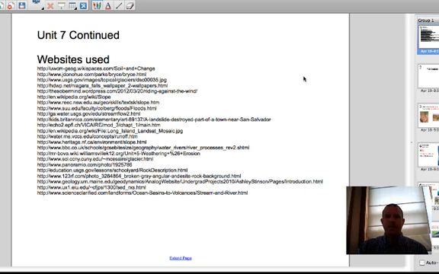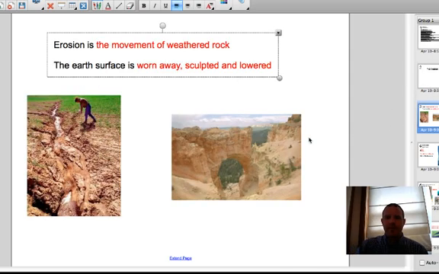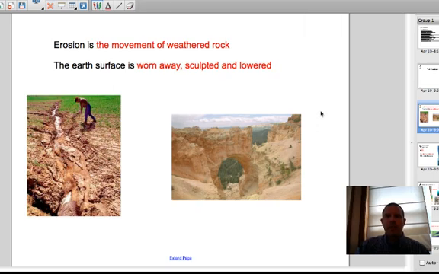Unit 7 continued. In this section, we're going to talk about erosion, 7-5. So erosion is going to be the movement of the material. We've started talking about how rocks can be broken down through the chemical and physical processes, and now we're going to talk about moving that. And that rock or soil that gets moved is what shapes and sculpts the earth.